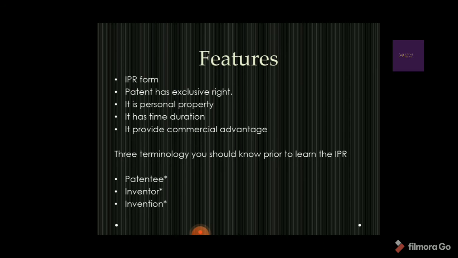And invention means new product, new discoveries. So the inventor may be the patentee, and the inventor develops new things, and these new things are called an invention. So these three terminologies are interconnected with each other.